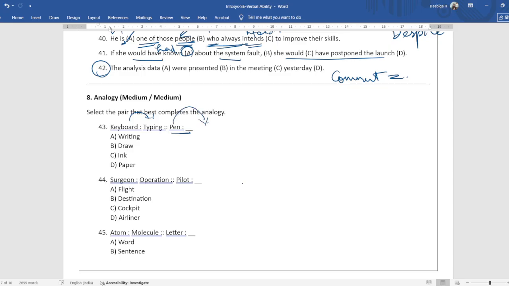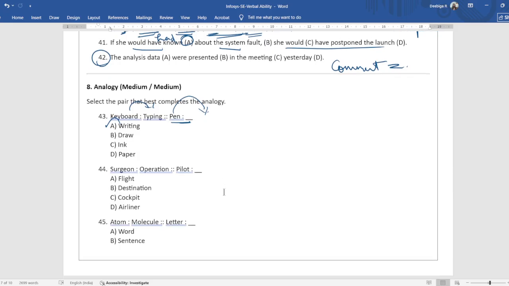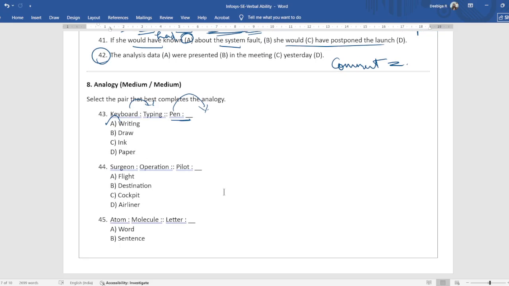Keyboard is used for typing. Pen is used for writing. As simple as that. Don't overthink. If you overthink, you might end up saying draw, because you can use a pen to draw, right? Surgeon, operation. Pilot, what? Surgeon does operation. Pilot, he flies the plane. So flight.